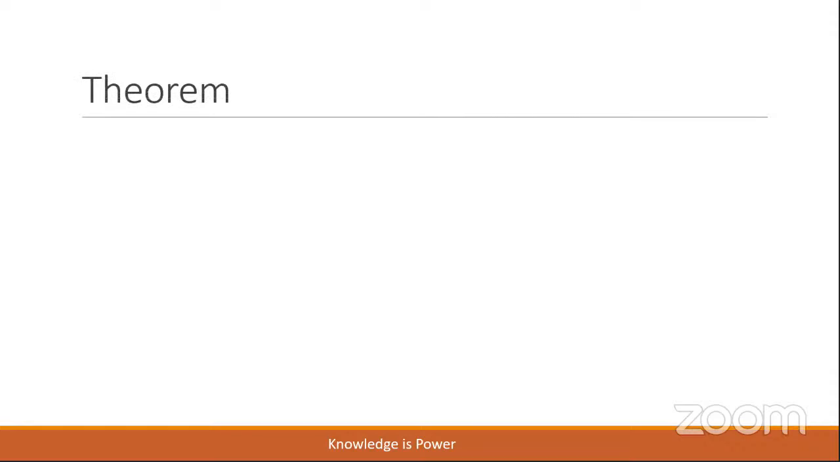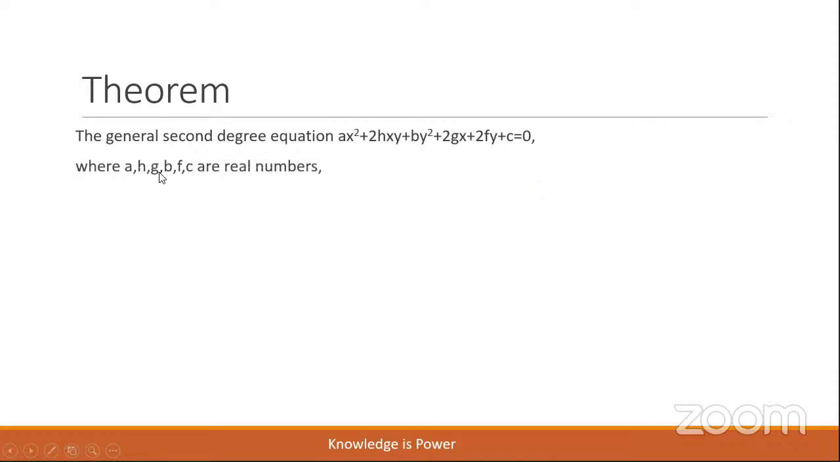Let us observe the statement of a theorem, children. Very, very important. Let us revise. What is the general form of the second degree equation, children? ax² + 2hxy + by² + 2gx + 2fy + c = 0, where a, h, b, g, f, c are real coefficients and real constants. And this equation represents a circle if and only if it follows certain conditions. Only then does the above equation represent a circle.